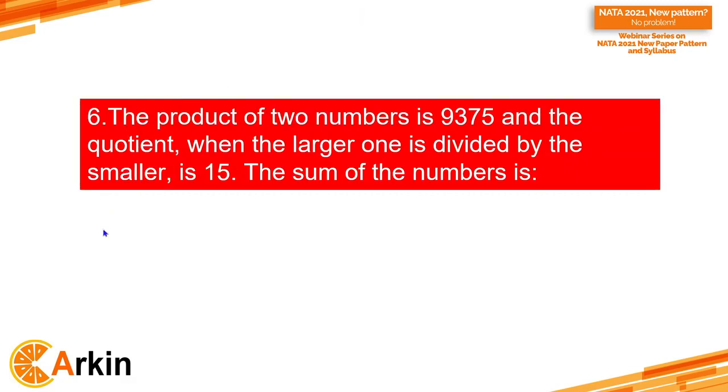Now, another question. The product of two numbers is 9375 and the quotient when the larger one is divided by the smaller is 15. What does it mean, quotient? The sum of the numbers is a little difficult, not difficult, just try to understand. The product of two numbers is 9375. So if the numbers are x and y, x times y is equal to 9375. The correct answer, Rishi, is 17. The quotient when the larger one is divided by the smaller is 15. The sum of the numbers is, so what does it mean, quotient?